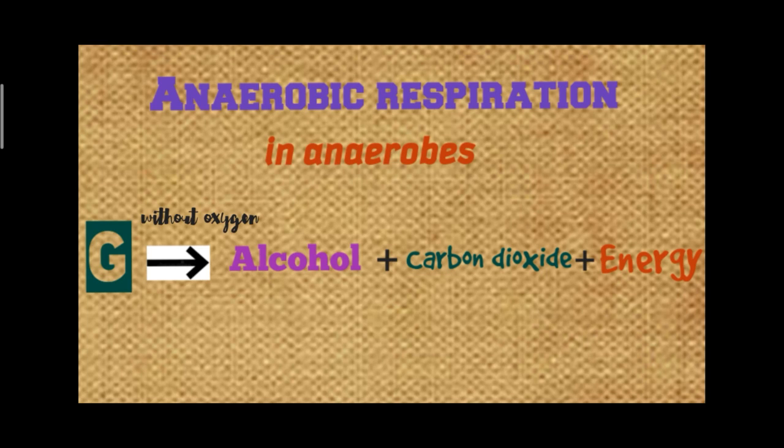You should know that there are some organisms such as yeast that can survive in the absence of air. They are called anaerobes. They get energy through anaerobic respiration. Look at this equation for anaerobic respiration in anaerobes. Here, glucose breaks down but without oxygen and releases alcohol, carbon dioxide, and energy.